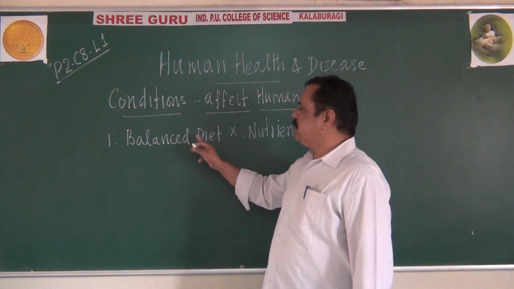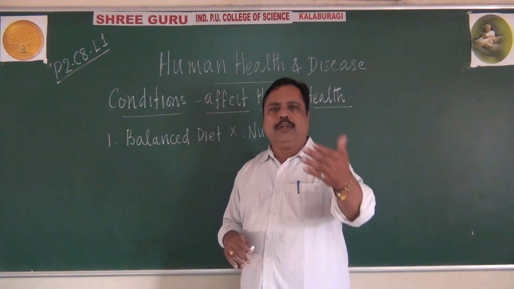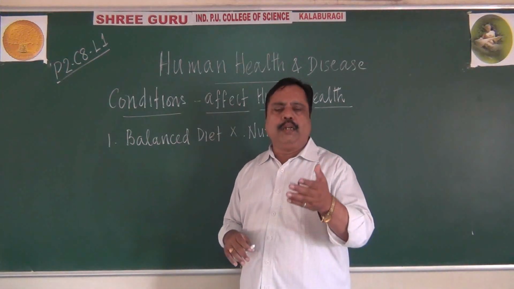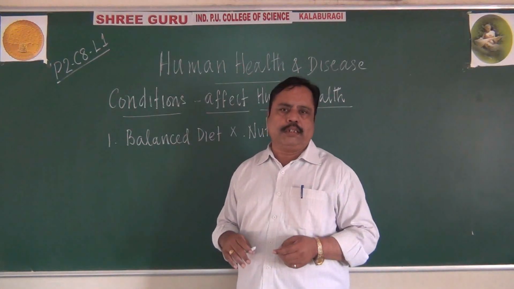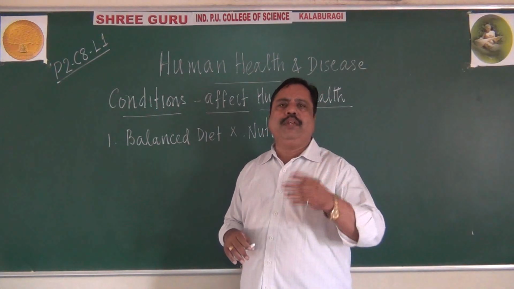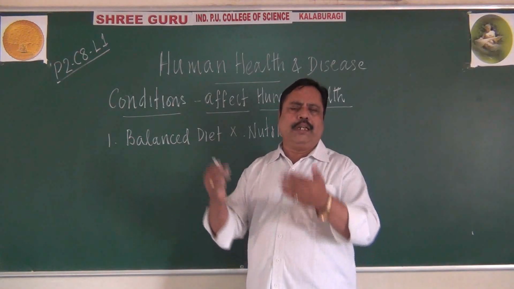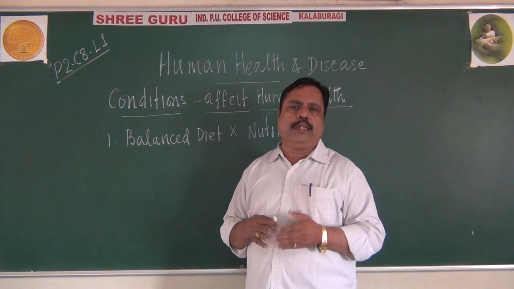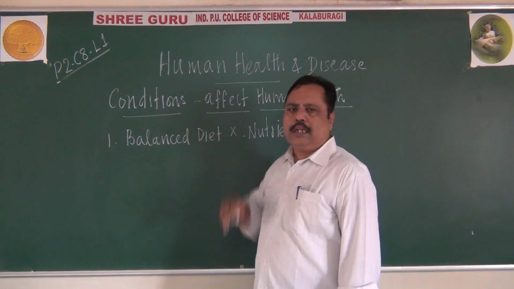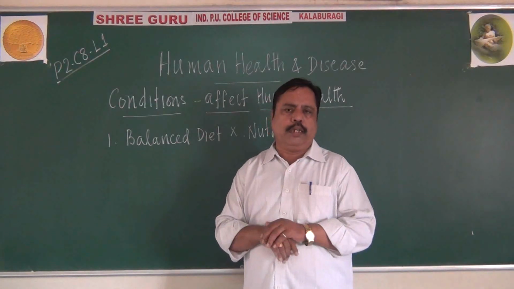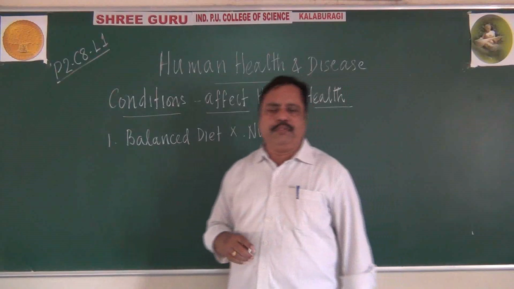Suppose if there is a nutrient deficiency, you might have heard in lower classes of xerophthalmia or night blindness, or scurvy, kwashiorkor, marasmus, like the various nutrient deficiency diseases, which will cause disorder and affect the human body and human health also. So they are mainly called nutrient deficiency.